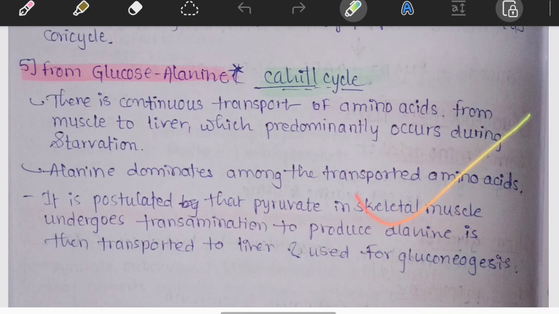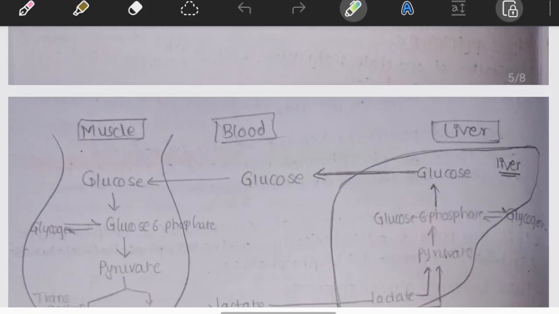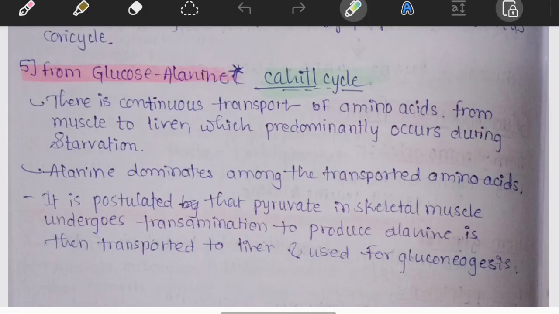Unlike the Cori cycle, which transports lactate, the Cahill cycle transports alanine. Here is one easy comparison between the Cahill cycle and the Cori cycle. In the Cori cycle lactate is transported, in the Cahill cycle alanine is transported.